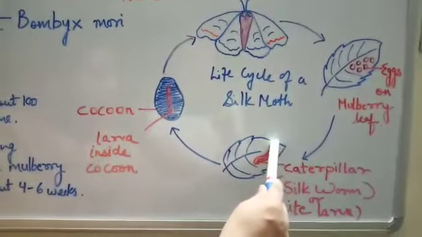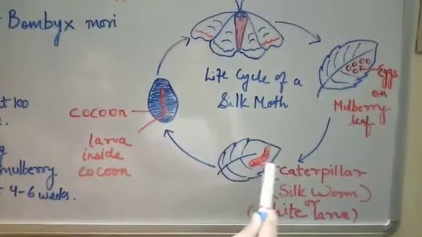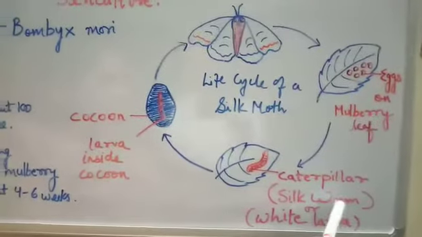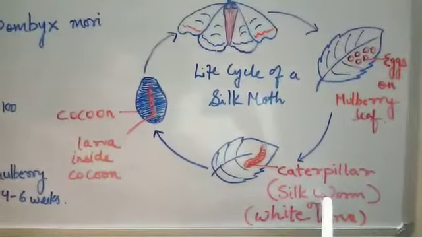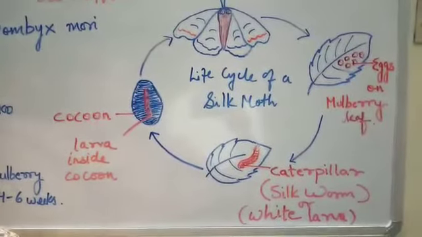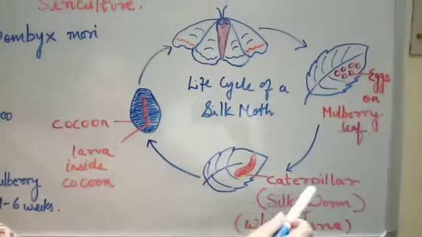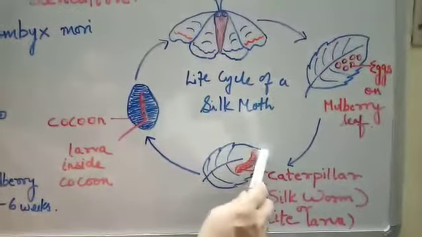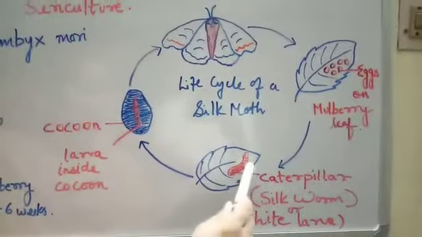And these silk fibers are secreted by the silkworm only after about 4 weeks, when they are extremely full. They have completed their feeding completely. Now, these silk fibers are coiled around these caterpillars.